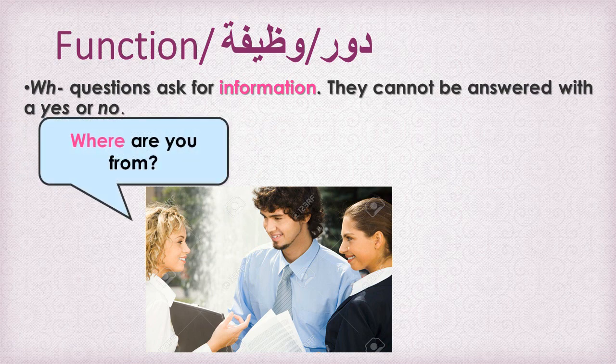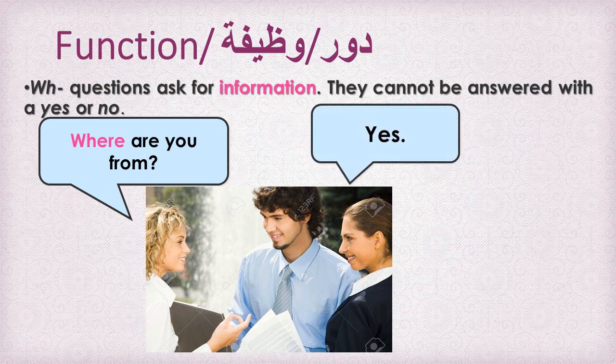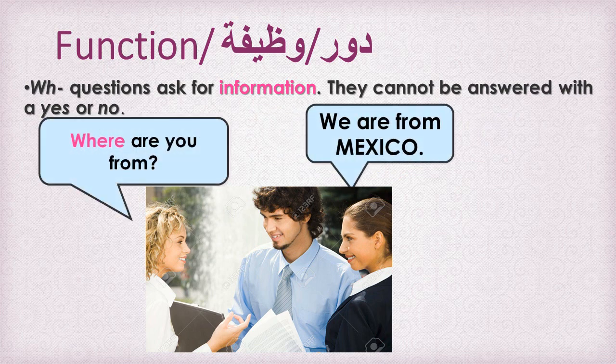Example. Look at the picture. These are three people. And this girl is asking them, where are you from? So, where is the WH question. Okay? Where are you from? Answer. No, we don't say yes or no. Where are you from?